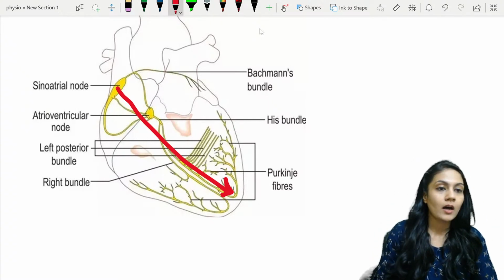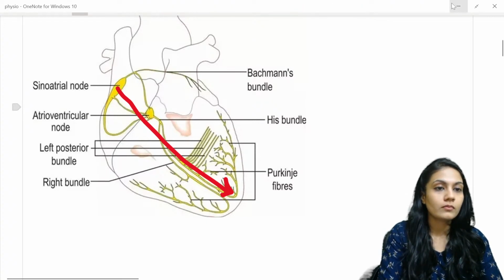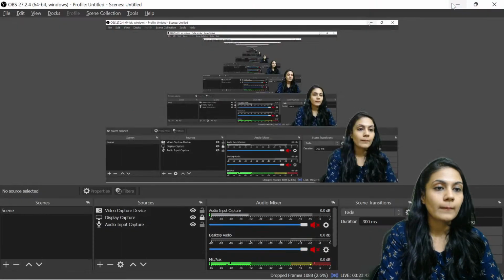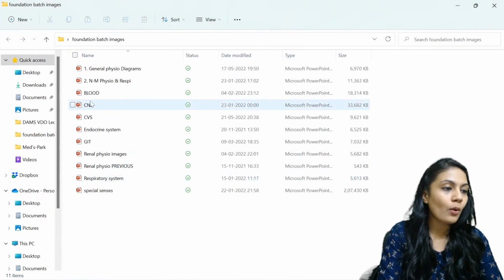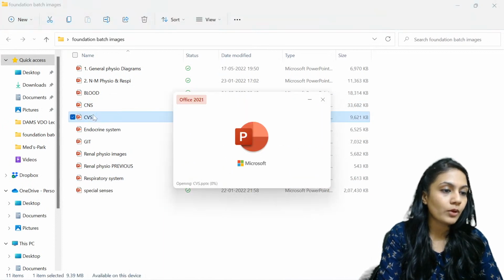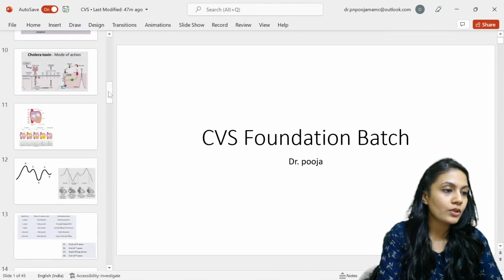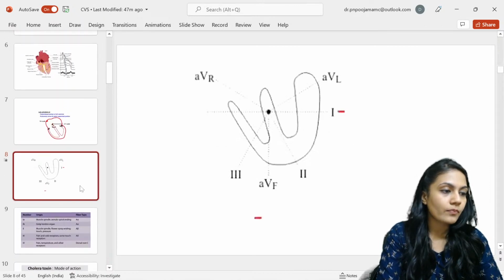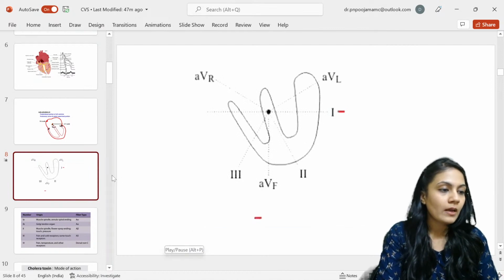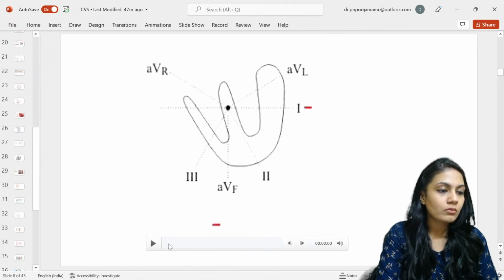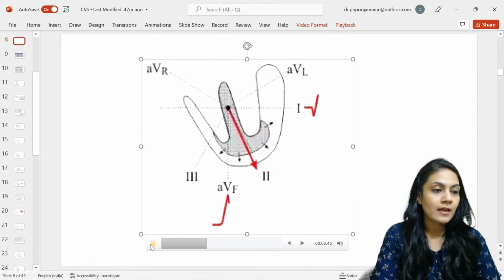Okay, let's see if I have a PowerPoint of that. I can show you how it is going to get depolarized. Okay, let's see if I can show you the video of how it depolarizes. Okay, let's go. See carefully. It is going to show you how it is going to depolarize. I hope you can see this.